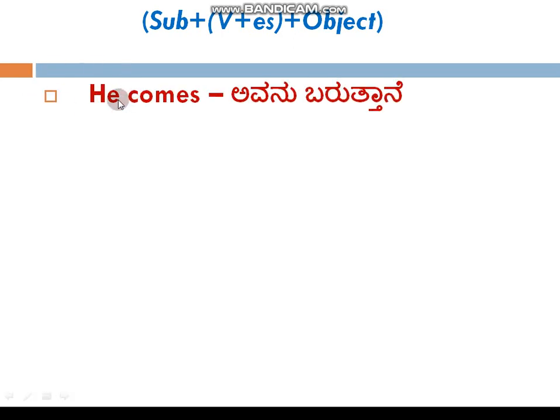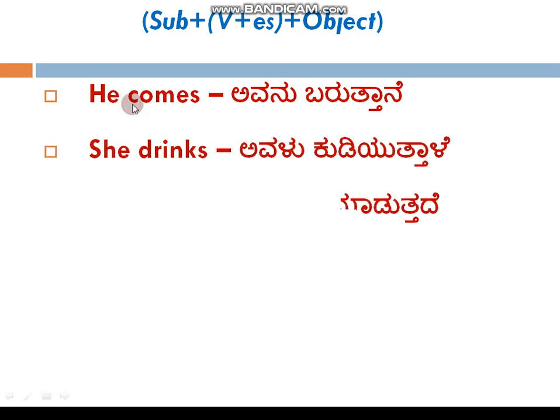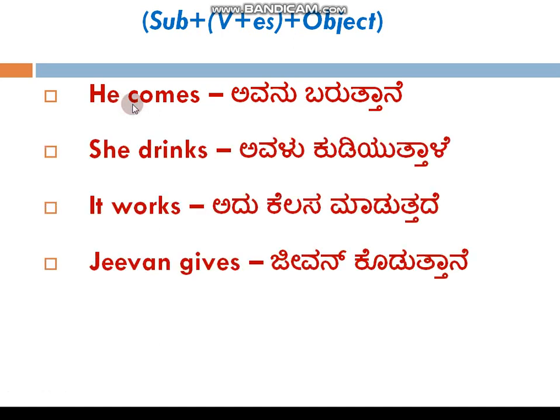And then V plus es, where do we use it? Already told you: he, she, it and all singular nouns. So if it is he, it's not 'he come', not V1 form. We need to use the V plus es form if the subject is he, she, it and singular nouns. He comes, she drinks, it works, Jivan gives.